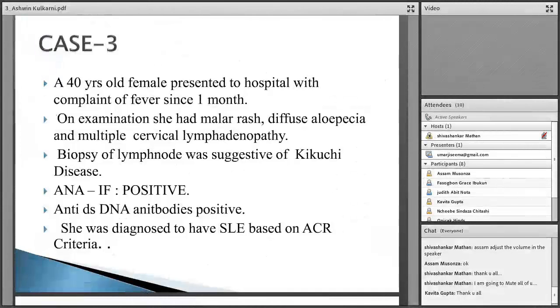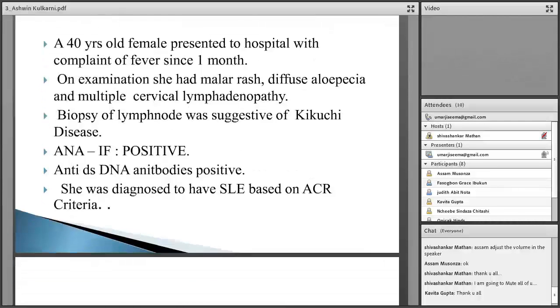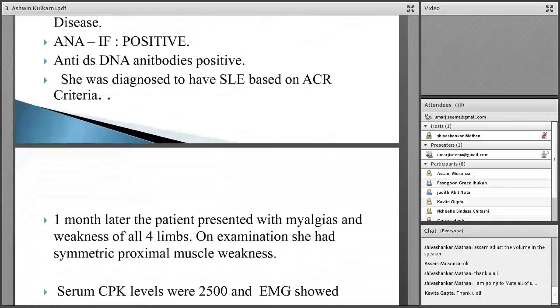In the third case, we have a 40-year-old female who presented to the hospital with complaints of fever since 1 month. She had malar rash, diffuse alopecia, and multiple cervical lymphadenopathy. A lymph node biopsy was done, which showed features of Kikuchi's disease, and her anti-nuclear antibodies were strongly positive, and dsDNA was positive. She was diagnosed to have SLE based on American College of Rheumatology criteria.